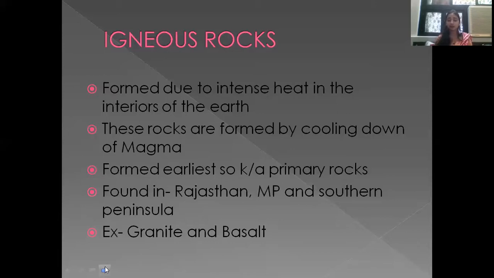Now, these were the first rocks formed on the earth, so they are also known as primary rocks. Okay. Now, where are these rocks found? These rocks are found in Rajasthan, Madhya Pradesh, and the southern peninsula of India. Examples of igneous rocks are granite and basalt.